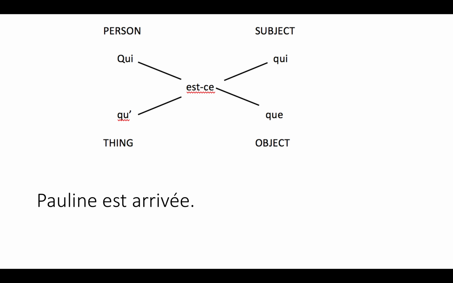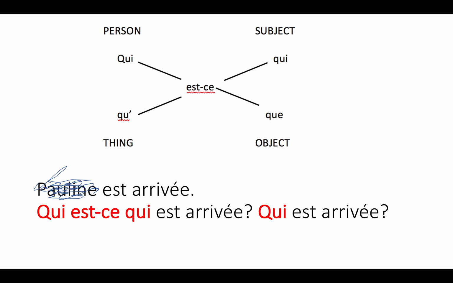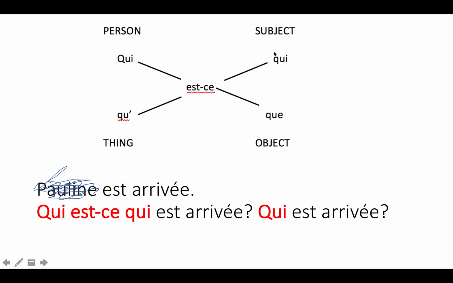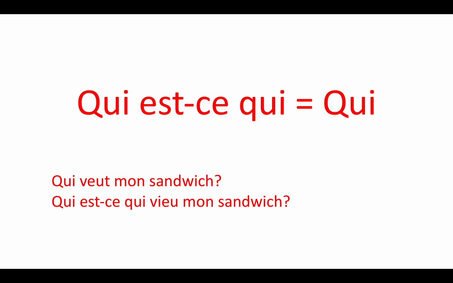How about this one? Pauline est arrivée. Now imagine that you know I'm talking about a person, but you didn't hear the person's name. So you're going to say, who arrived? Well, you're going to talk about a person, and it's going to be the subject of the sentence, right? Because there's no object in here. All we have is a subject and a verb. You're going to say, qui est-ce qui est arrivé? Or qui est arrivé? Remember, qui est-ce qui is the same thing as qui.